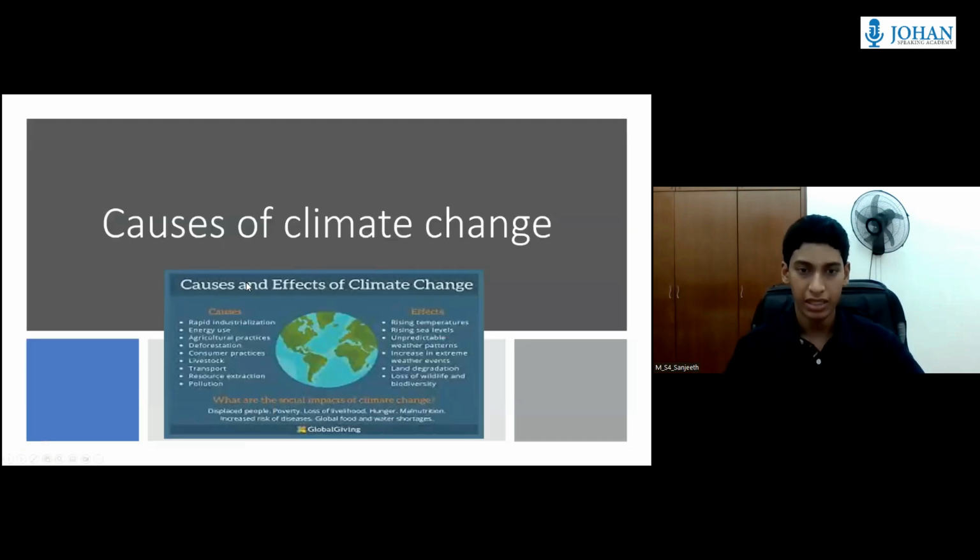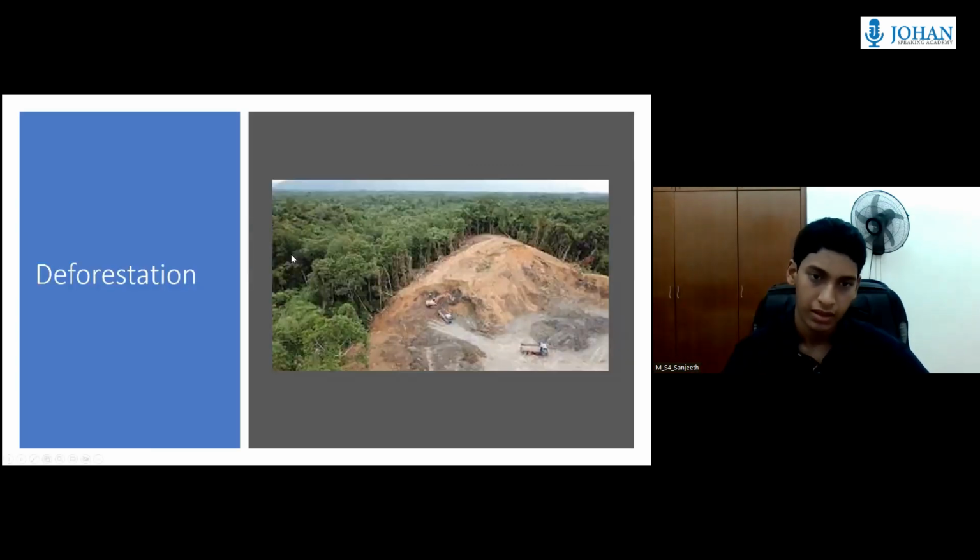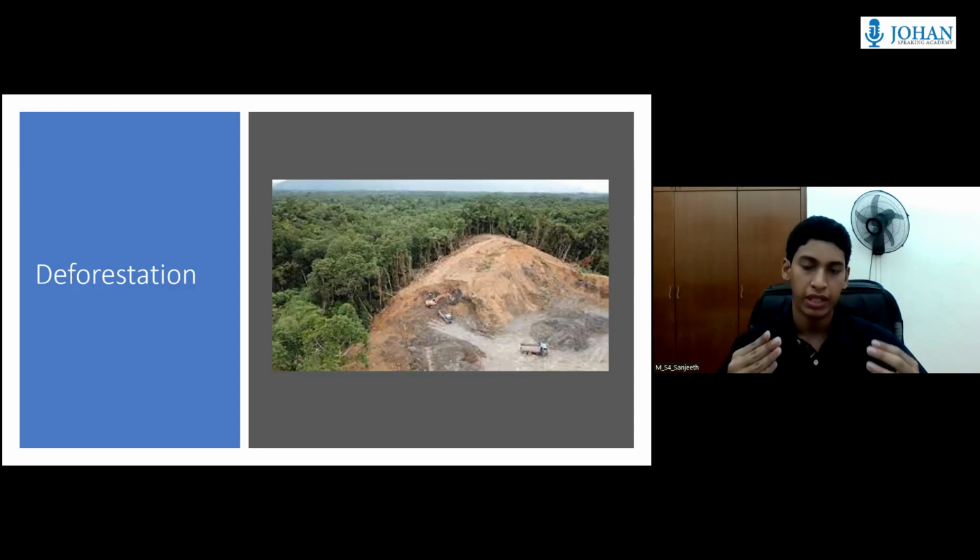Causes of climate change. There are several causes of climate change, but I'm going to talk about 3 causes. Deforestation. Urbanization creates a lot of greenhouse gas emissions. Majority of it is CO2. Trees are the main source where CO2 is absorbed. Cutting down trees reduces CO2 absorption. Deforestation is the clearing of forested land. Since the 1800s to modern times, most of these forests are razed for agricultural purposes as well as grazing land for animals.